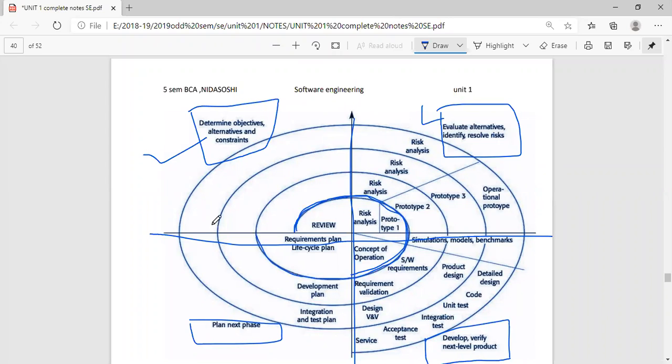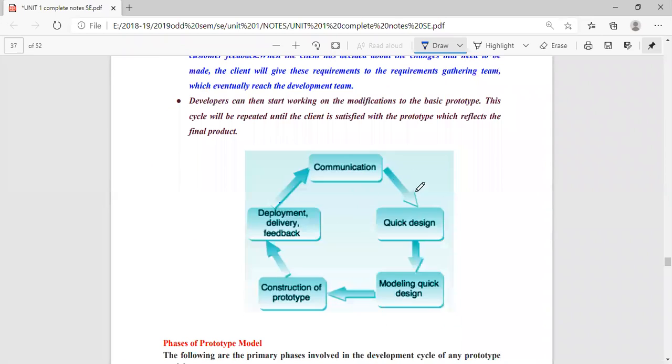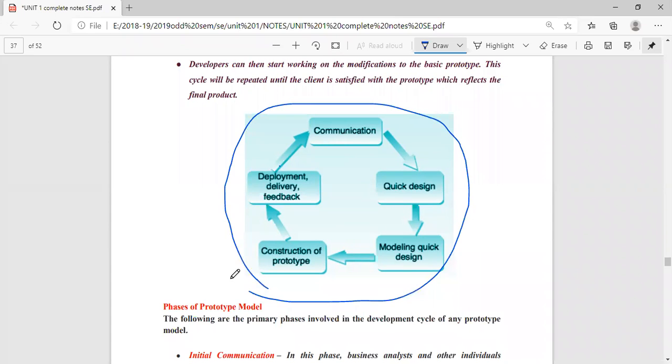So this is just like a prototyping model. In the prototyping model, we keep on doing these activities, isn't it? Communication, designing. In the same way, the spiral model also continues. It starts from here, completes all these phases, and then decides whether we have to move to the next phase.